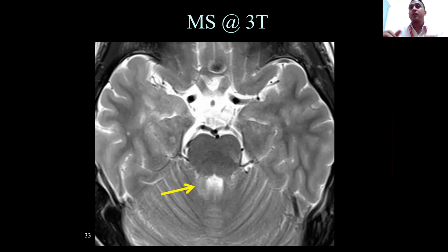And then speaking of ADEM again, you have similar findings. You will have patchy T2 FLAIR hyperintensities involving the supratentorial aspects, most commonly the centrum semiovale and periventricular white matter. Again, you will not see very extensive edema or anything, but what's most important is the history. Ask the patient for any history of vaccination, any history of infective illness. That should give you the clue. Measles vaccination, for example.